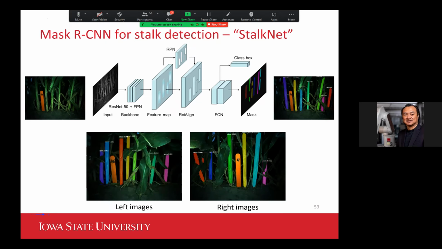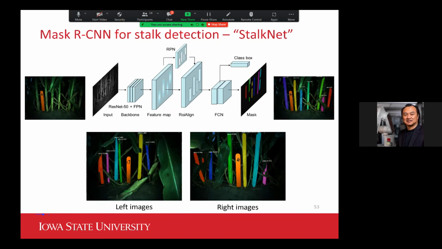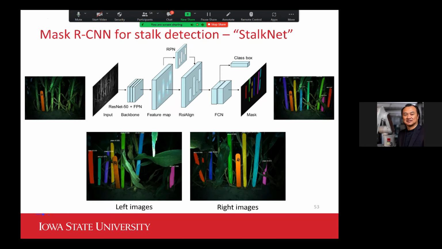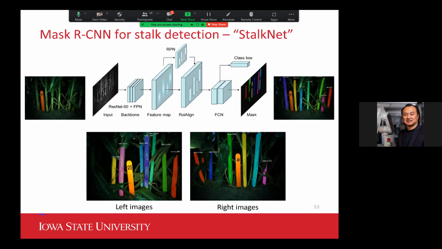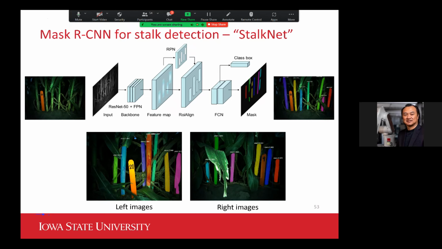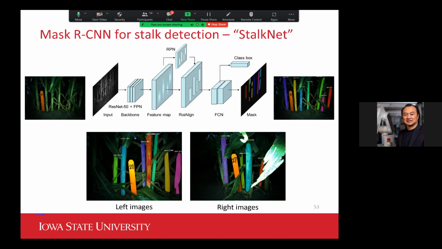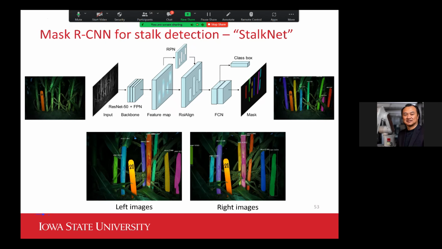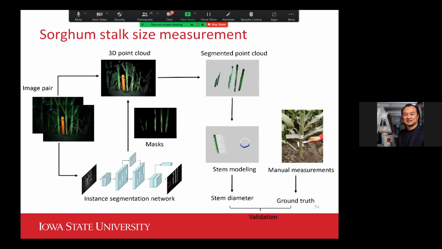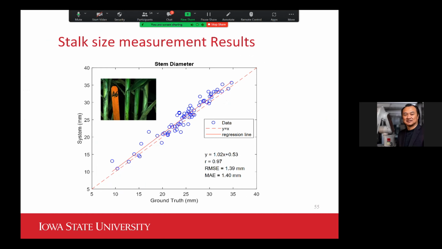With this kind of high quality point cloud data, my grad student Lirong Xiang, who is going to present after me, developed this pipeline for the detection and measurement of the stalk diameter of sorghum and corn plants. We call it StalkNet. This pipeline is already published, so if you are interested, you can check out Lirong's paper. What I really want to show you is the result we were able to obtain here.